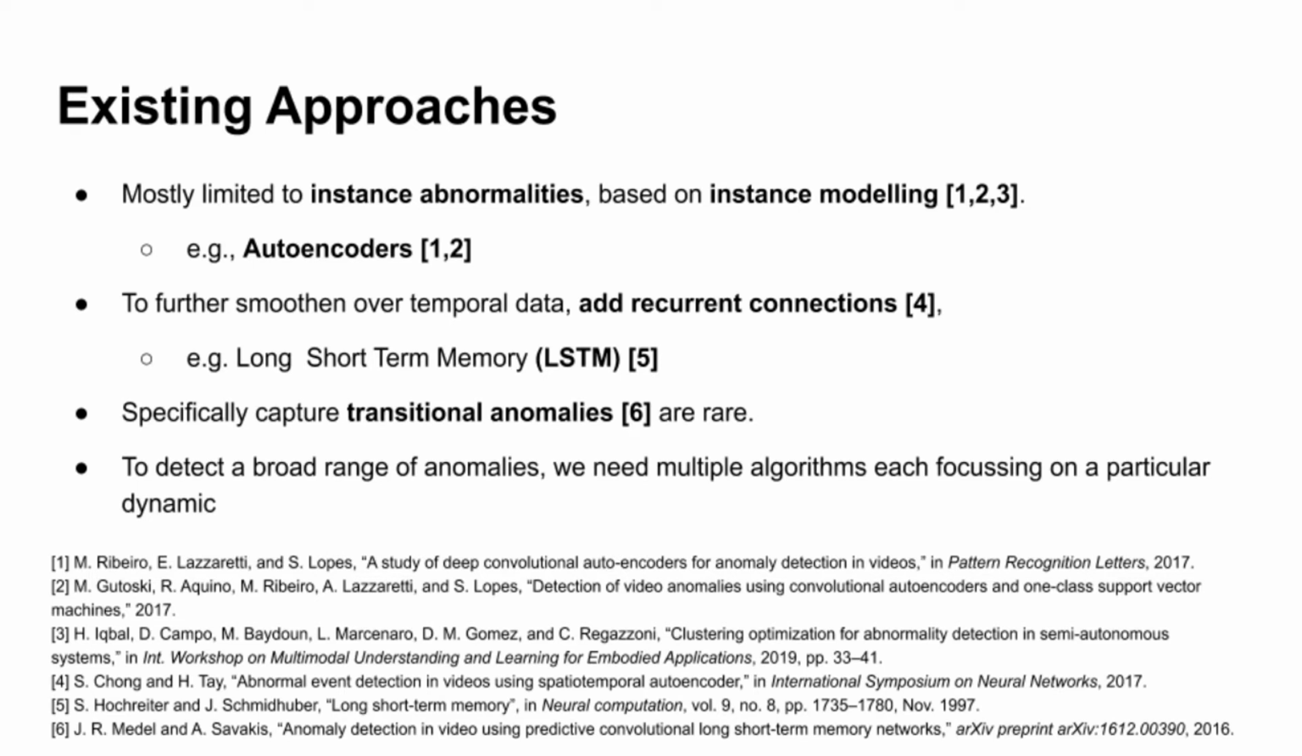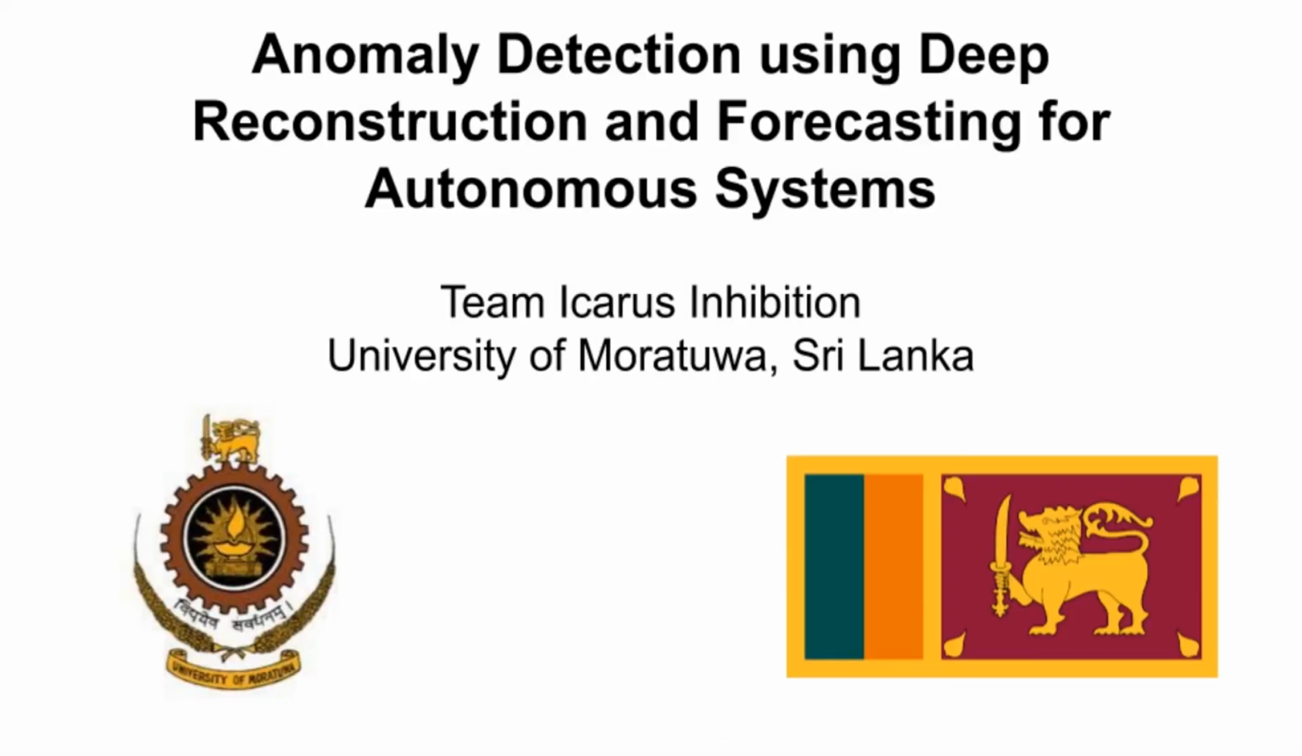Despite the considerable amount of work done in the literature, existing approaches are mostly limited to detecting instance abnormalities, mostly based on instance modeling, for example, autoencoders. To extend this to temporal data, some approaches extend their architectures to capture sequential information, preferably with LSTMs. However, approaches which are designed to specifically capture transitional anomalies are rare, at least in the autonomous navigation context. To detect a broad range of anomalies, we need multiple algorithms, each focusing on a particular dynamic.